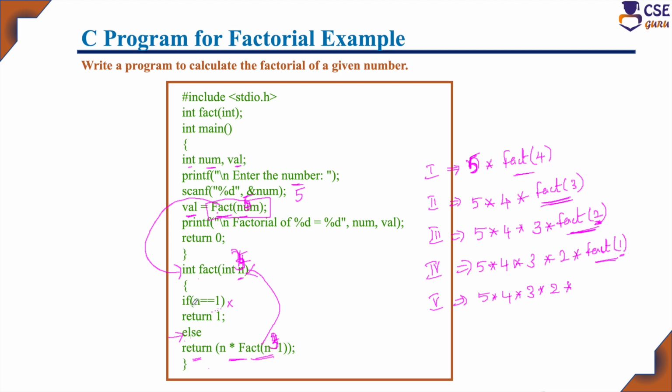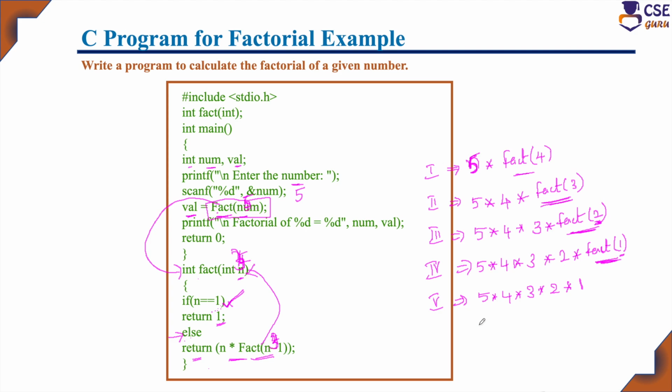It will check if n is equal to 1. Yes, condition is true now. If it is 1, it has to return 1 as the result. So here for this recursive call, result is 1. It is the smaller version. Okay, the main problem is n is equal to 5. So here at every step, it will divide the problem into its smaller version and it will try to find the solution for its smaller version.